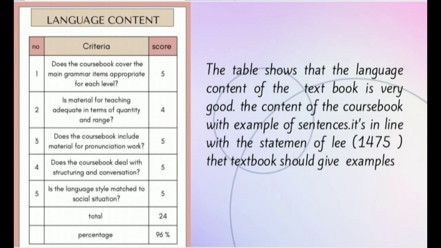The third is language content. The table shows that the language content of the textbook is very good. The content of the coursebook with example sentences is in line with the statement of Lee, 1975, that the textbook should give examples.